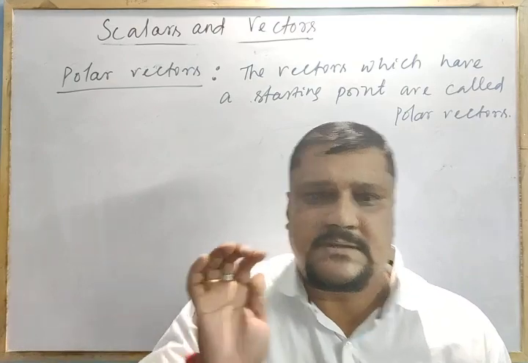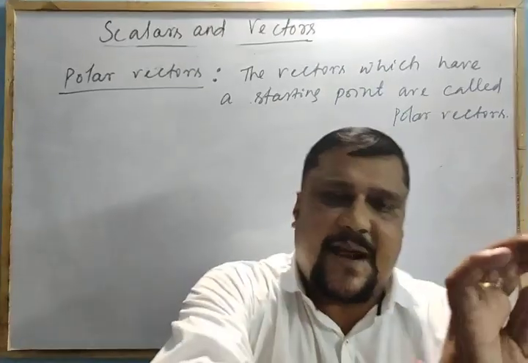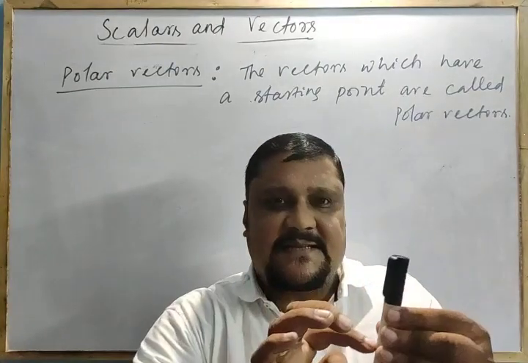Apply a force now. So this is the starting point. Here the force is applied. From here the force is applied. This is the starting point.